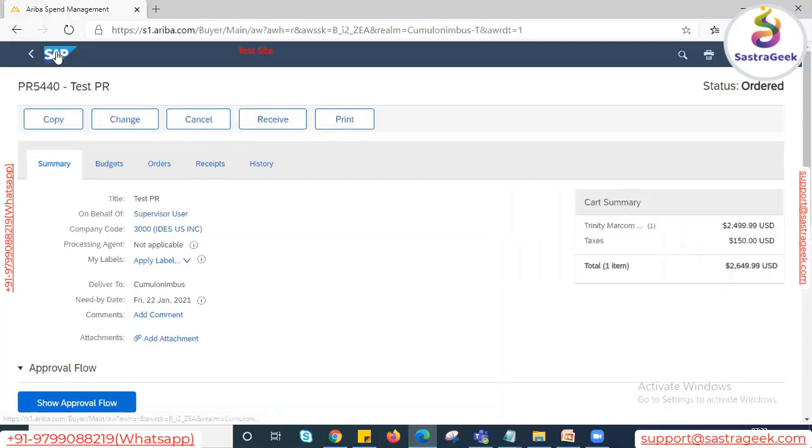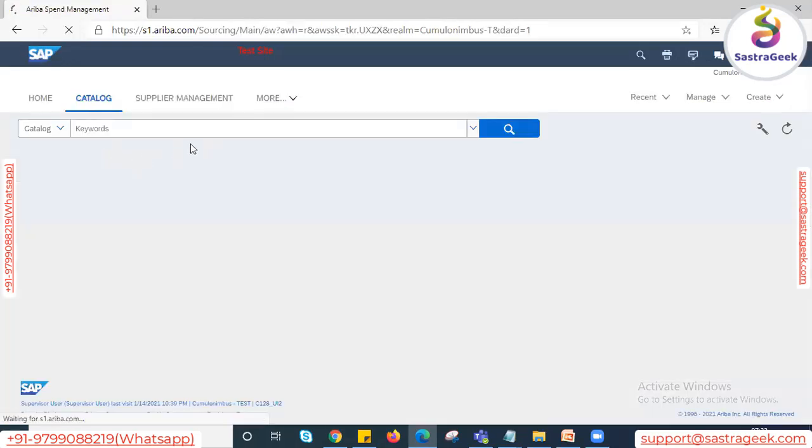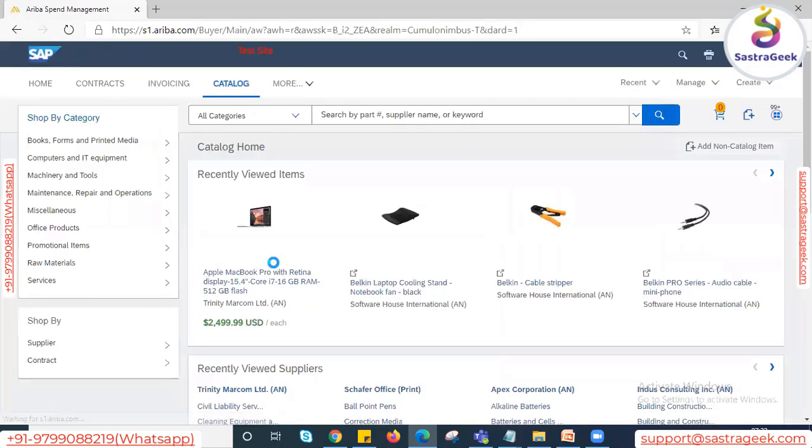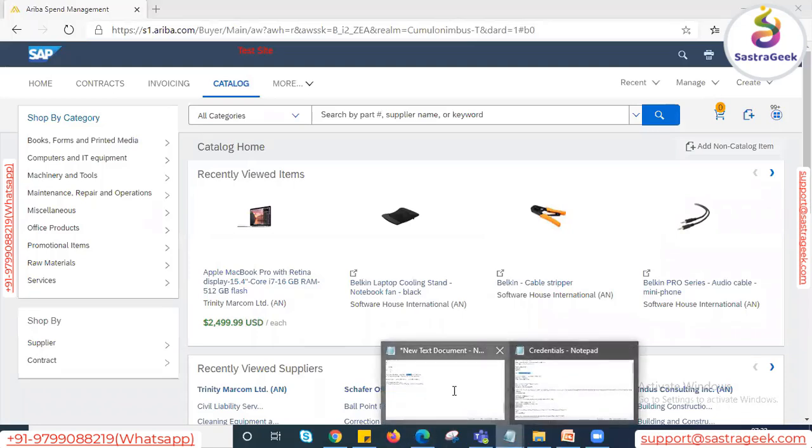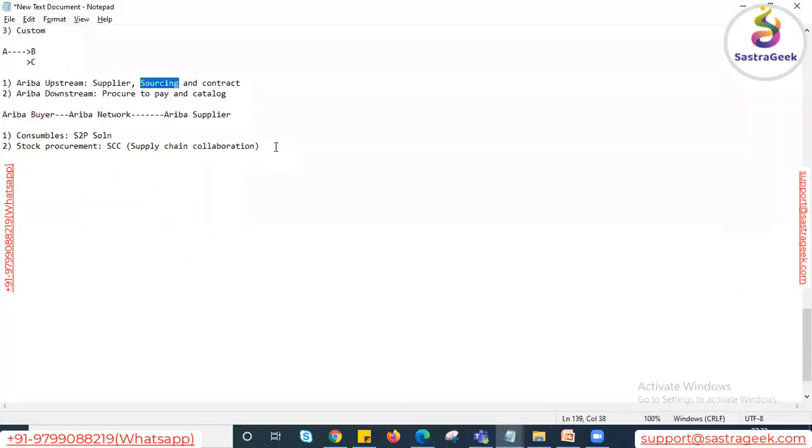So this will still be with NWBC and PIPO, right? Basically SAP Ariba provides two mechanisms to integrate the backend system. One is ITK, and the second one is CIG.